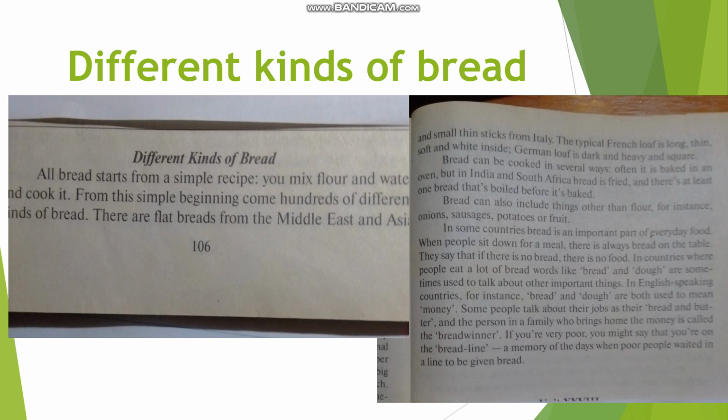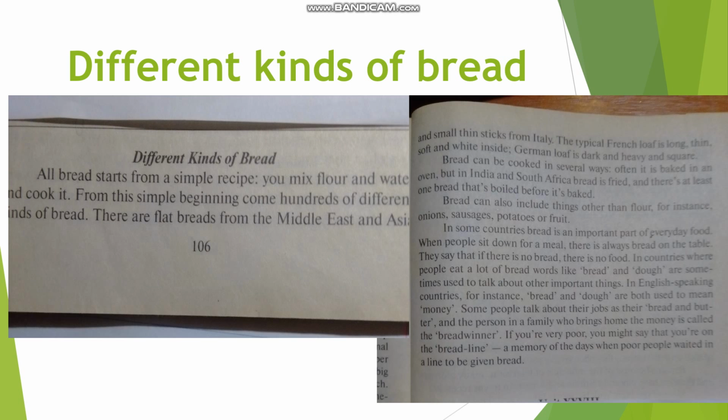In countries where people eat a lot of bread, words like bread and dough are sometimes used to talk about other important things. In English-speaking countries, for instance, bread and dough are both used to mean money.